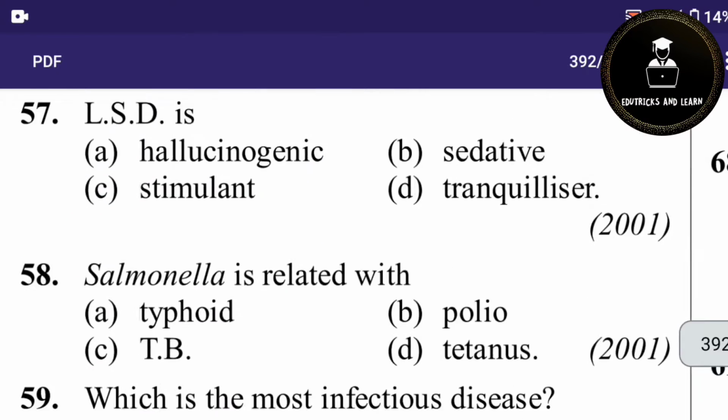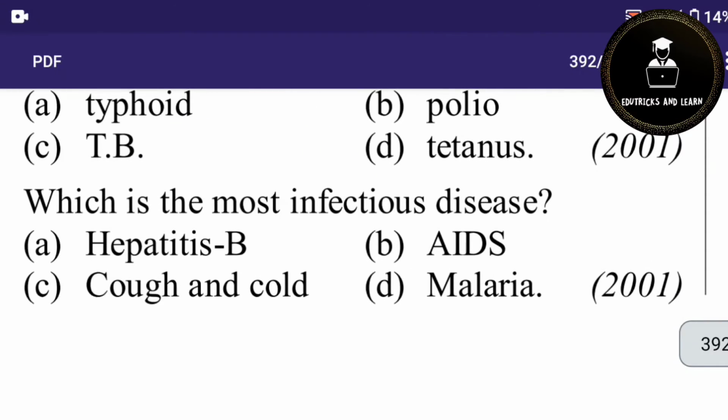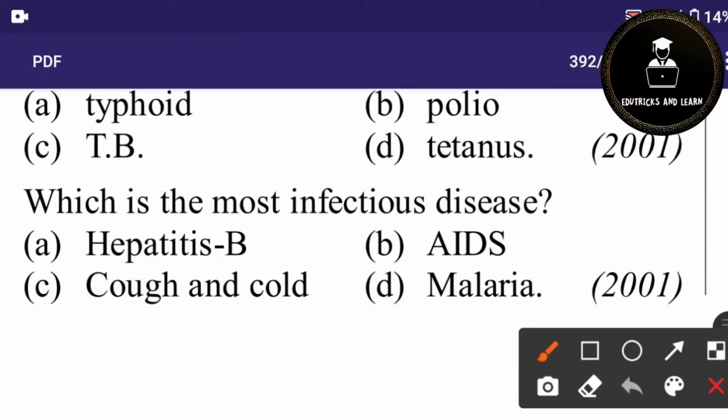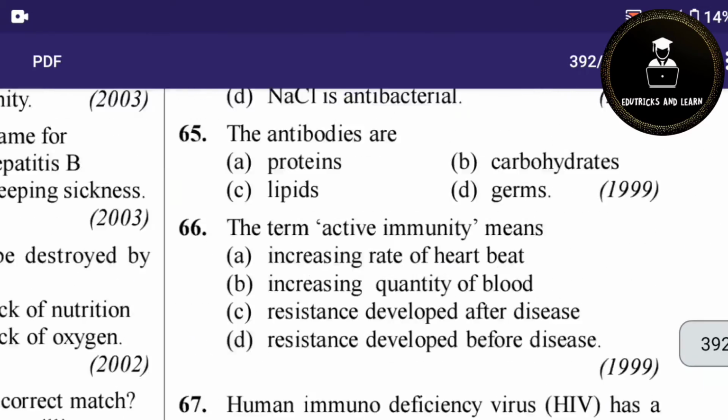Then 58th question. Salmonella is related to. So it is very easy. Typhoid. Because we know that typhoid is caused by Salmonella typhi. So typhoid is the correct answer. 59th question. Which of the following is the most infectious disease? Most infectious disease means it causes spreading of disease. So it is hepatitis B. Hepatitis B is spread by serum transfer and through contact. We know that hepatitis B is a sexually transmitted disease also. And if this condition is not cured and does not get proper treatment, it can be lethal. We can even die. So 59th question option A is the correct answer.